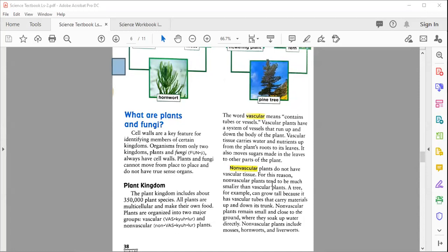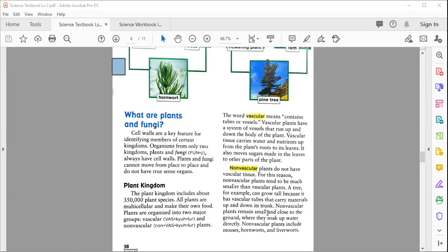That's the reason their size is not too big. A tree, for example, can grow tall because it has vascular tubes. When you see a tree, it is so large or so big. Why? Because it has the tubes in it. So the water or the minerals or the food can move everywhere easily, carrying the material up and down its trunk.